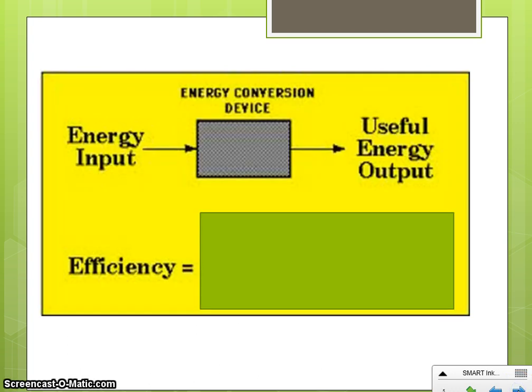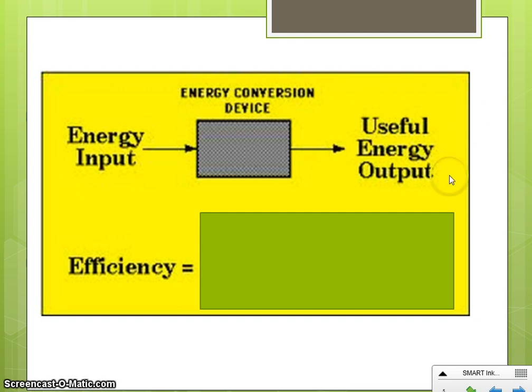So when we're trying to figure out efficiency, there are a couple of ideas. Our energy input, which in our car example was all the gasoline that we put in there that we wanted to use to get us from one place to another. The energy we put in. Then you have your energy conversion device, the device that's going to change the energy from one type to another. In our example, this would be the car. And then you have the useful energy output. How much of that energy that we put in was actually useful? In our example, only 25% of it was actually useful.